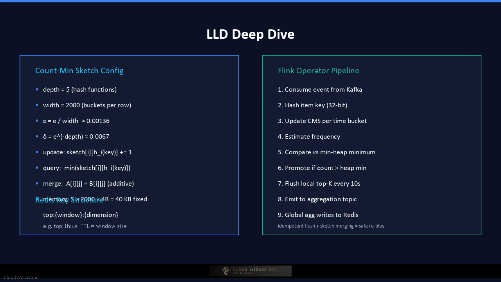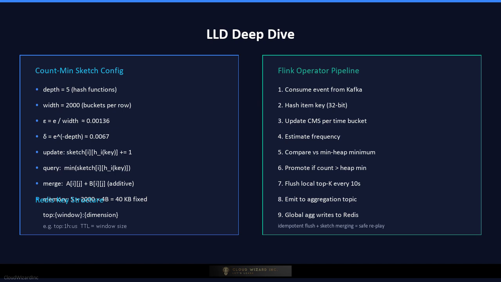The Flink operator maintains one sketch per time bucket and a min-heap of size K. On each event, it calls sketch.update(item key), then checks if the estimated count exceeds the heap minimum, and updates the heap accordingly. Every flush interval, it serializes the local top K candidates as a protobuf message and writes them to the aggregation Kafka topic. The global aggregator is a single-threaded service with one routine per time window. It reads all partition outputs, merges sketches by element-wise addition, re-extracts the global top K using one final heap pass, and writes the result to Redis with a time to live equal to the window size.